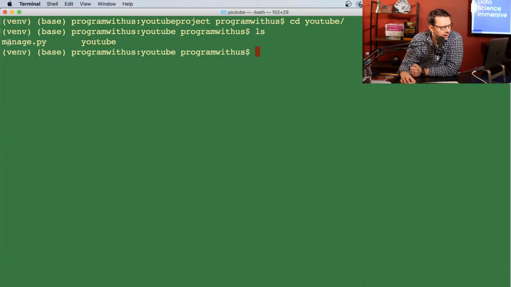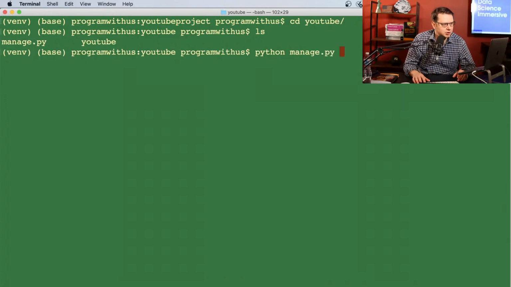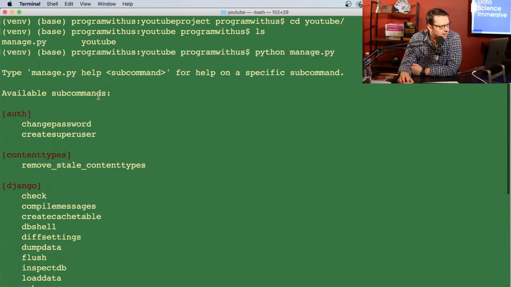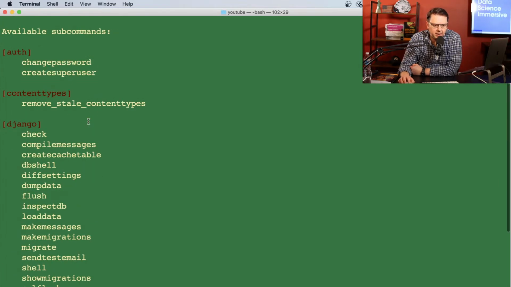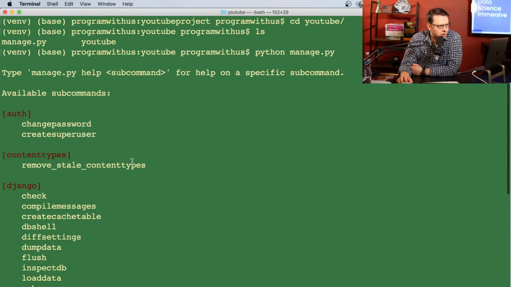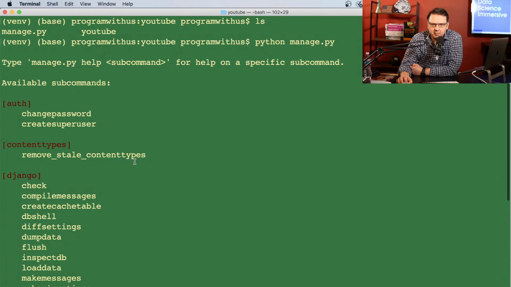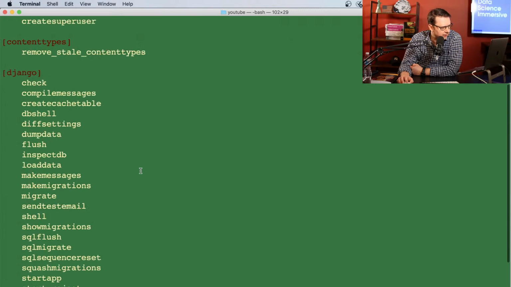And manage.py is a command that we're going to be using a lot. It's kind of like a manager command that you always have to run. So for example, because you see manage.py is a Python file, if you do python manage.py, it will give you a list of all available commands. You'll find them here. So if you don't remember a command, that's okay. You don't need to learn them, because if you do python manage.py, you'll find them here.